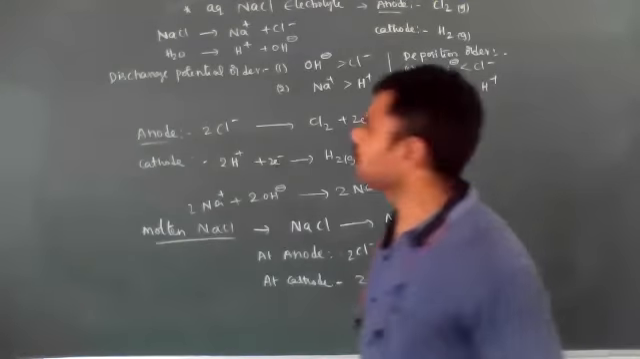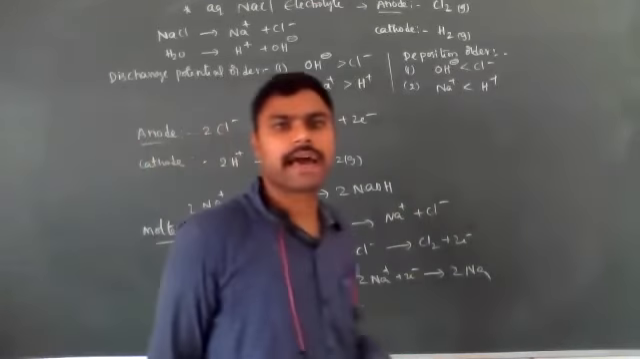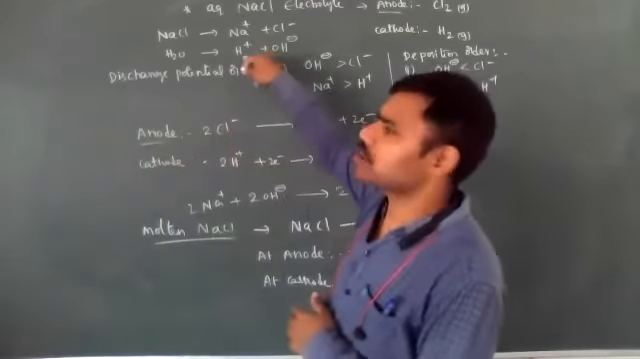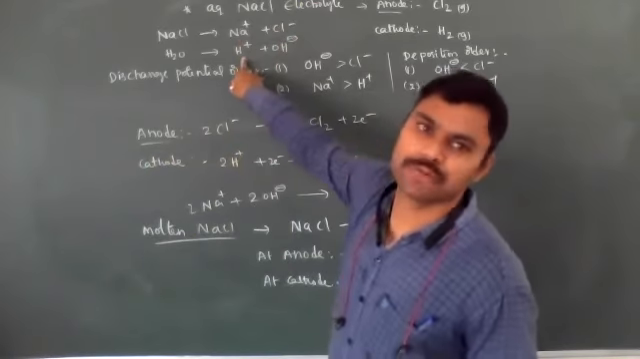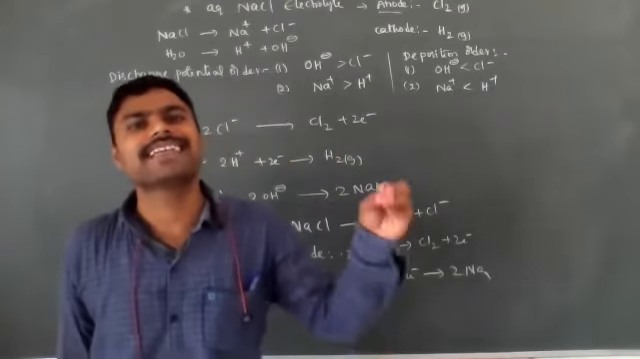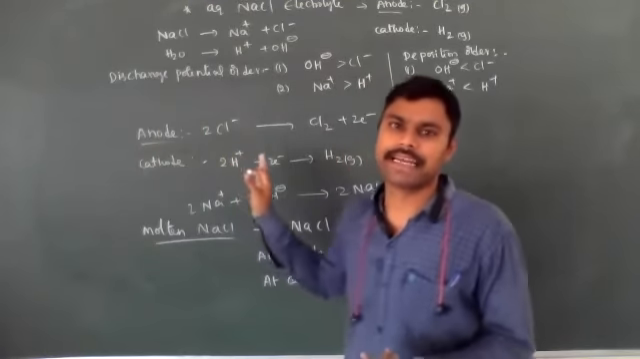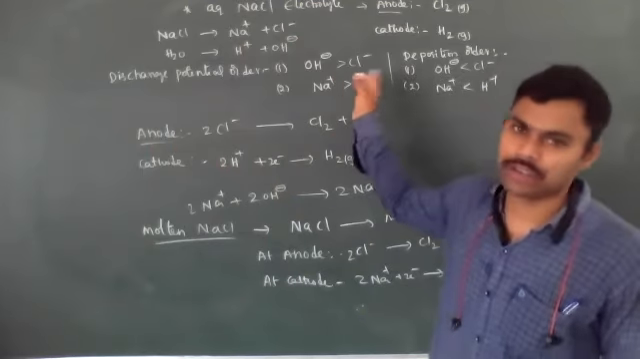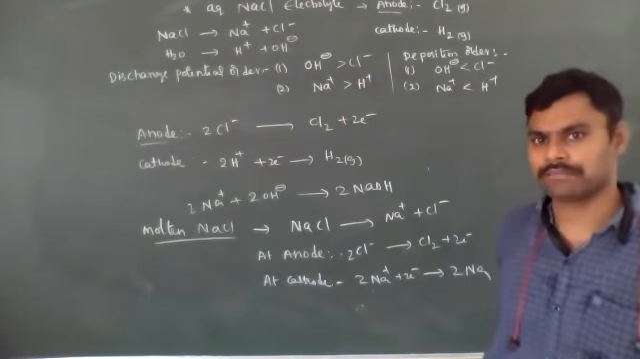But instead of molten NaCl, if we use aqueous NaCl, what happens, ma'am? Two positive ions and two negative ions are present, along with Na plus and H plus ions also present. H plus ions' discharge potential value is less. That's why H plus ions can be reduced very easily when compared to Na plus ions. Then they liberate hydrogen gas at the cathode. That is very, very important, ma'am.